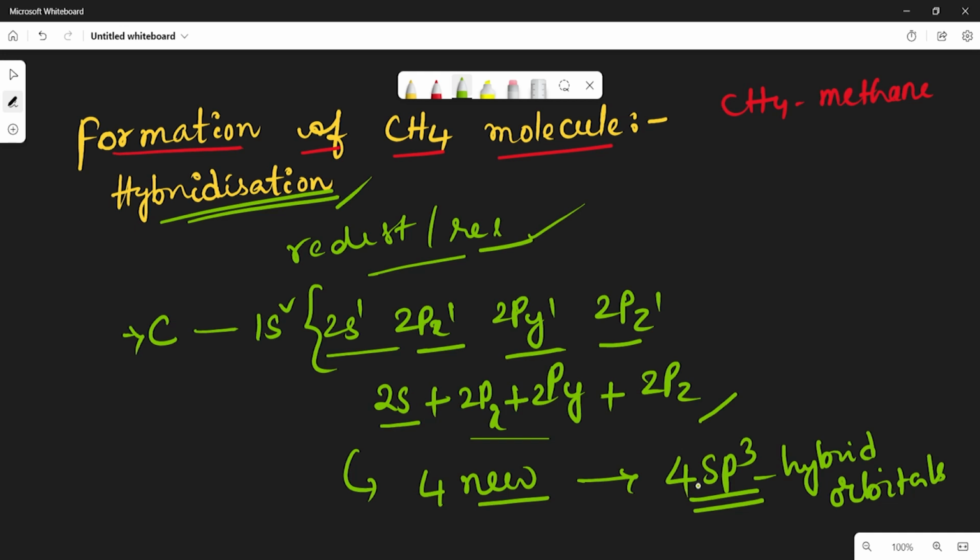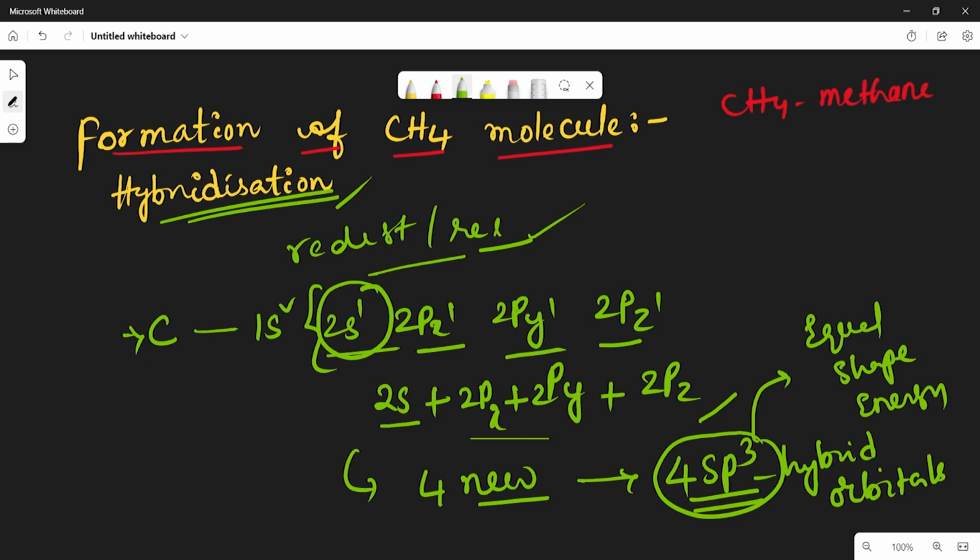Here the 4 sp3 hybrid orbitals have equal shape and energy. If you see here, the 2s orbital and the 3 p orbitals do not have equal shape. Because of this, the 4 bonds formed by the carbon atom would be non-identical.